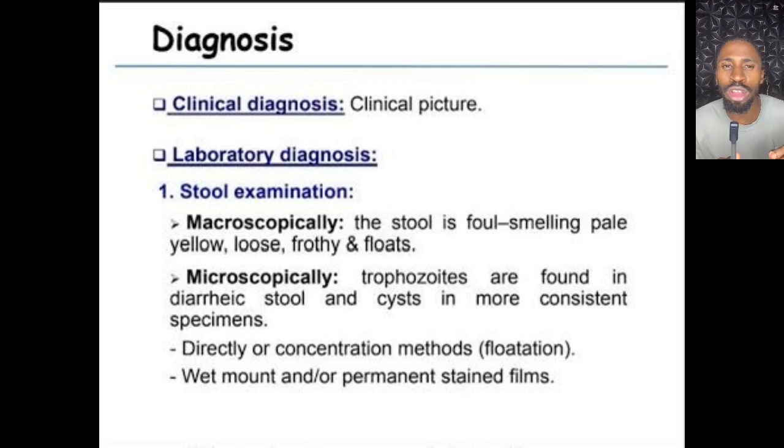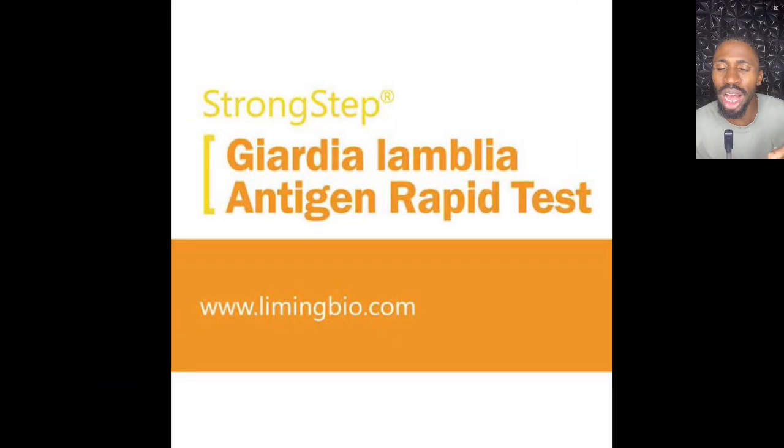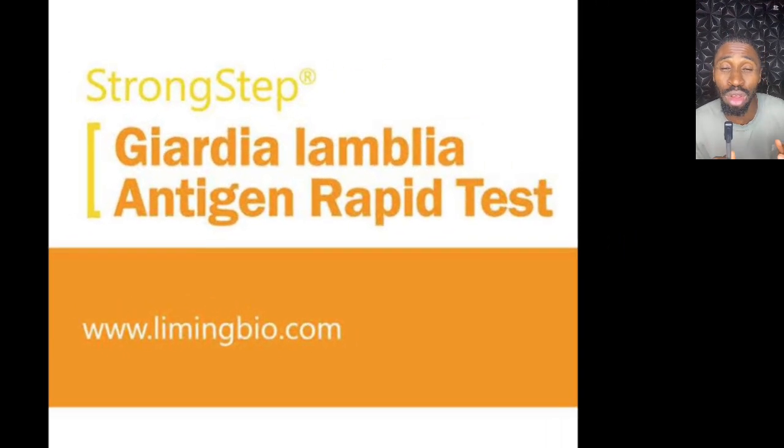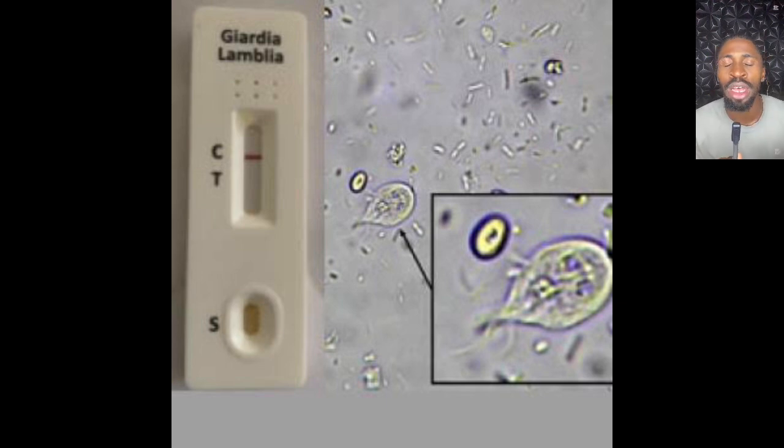The next one is stool antigen detection. This one uses an ELISA or immunochromatographic test, or you call it the rapid test. This is used to check for the Giardia specific antigen. It is more sensitive than the stool microscopy, so it's usually used more; it has a good specificity and sensitivity more than the stool microscopy. So you use the ELISA kit or immunochromatographic rapid test kit to determine this. But here you are checking for the Giardia specific antigen.